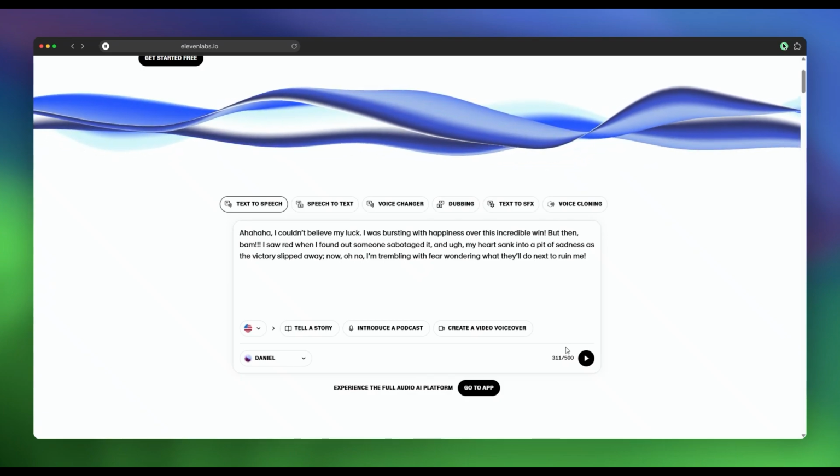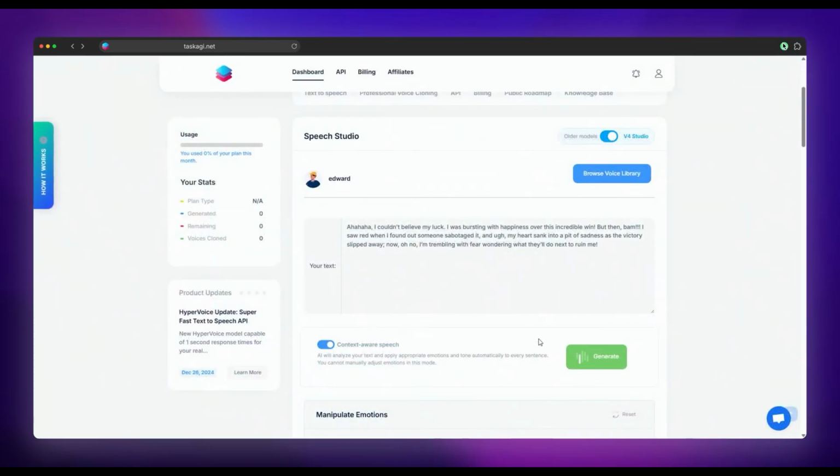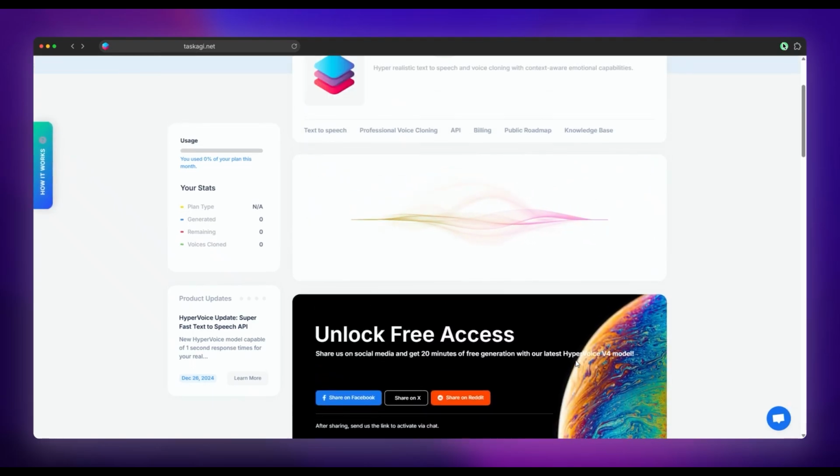It's good, but the shift feels a bit stiff, doesn't it? Now let's switch back to HyperVoice. Here, the anger melts into calm relief, so naturally, you'd swear it's a live recording.